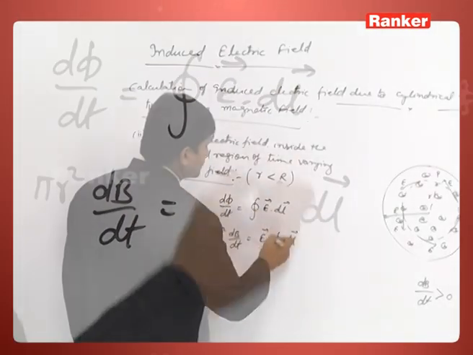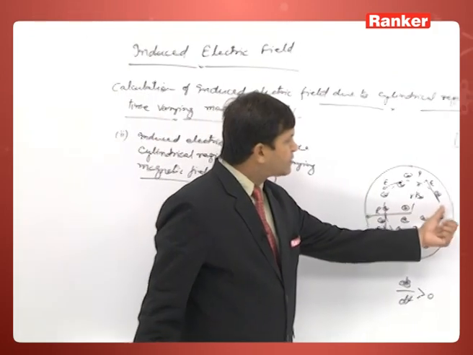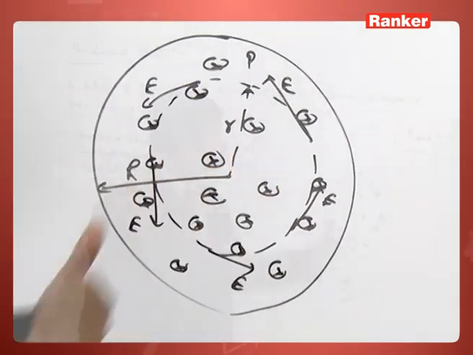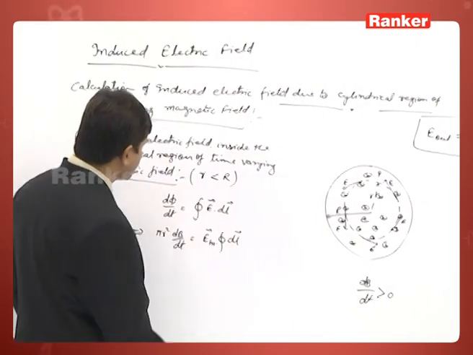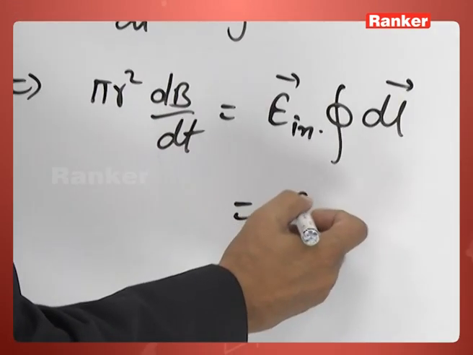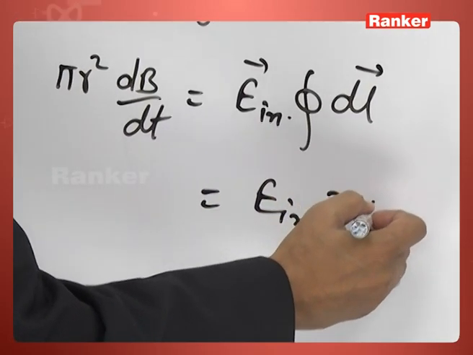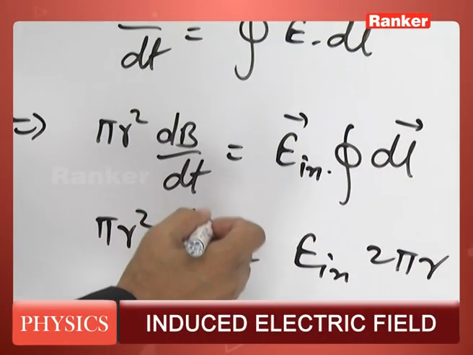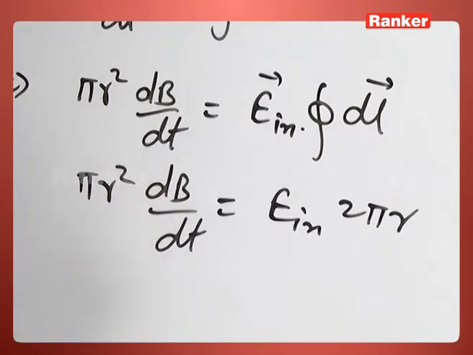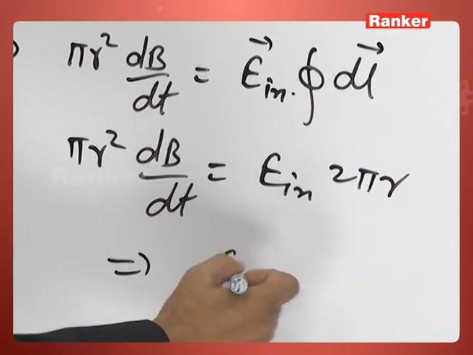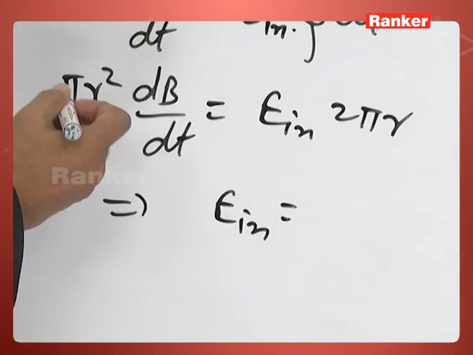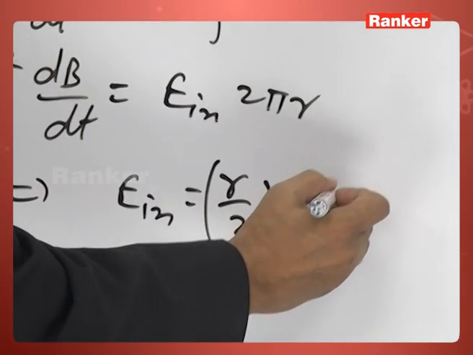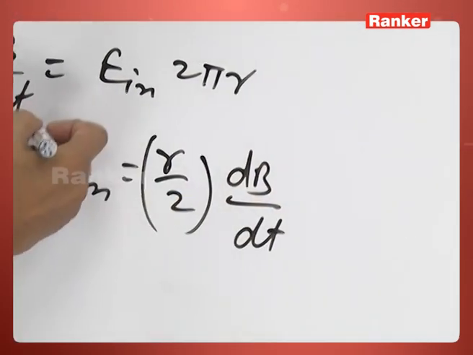The angle between the electric field and our direction of motion is the same, so cos theta is 1. So this is E inside into 2 pi r, which is equal to pi r square dB by dt. So we found E inside is equal to r by 2 into dB by dt.